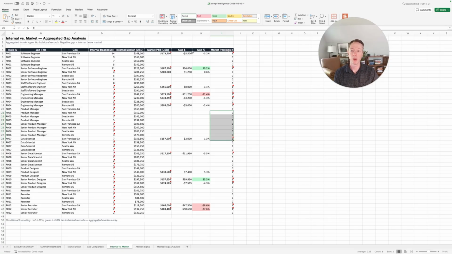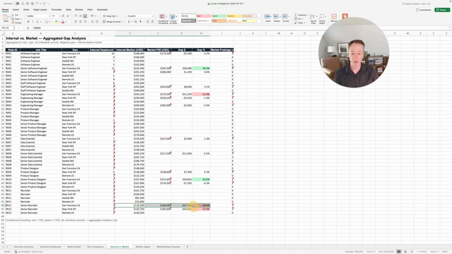But the thing that I really want to look at here is the gap percentage. And this is showing us where we are underpaying and where we are overpaying against the market. So in this case, we have a senior software engineer who is being paid almost 20% above market rates. So that would be something to flag and look at and say, is this realistic based on the expectations of this role? How does it compare to their peer here in New York? Is it just that we have to pay $20,000 more because we've hired him in SF? And that actually gets you talking through the actual deltas here.